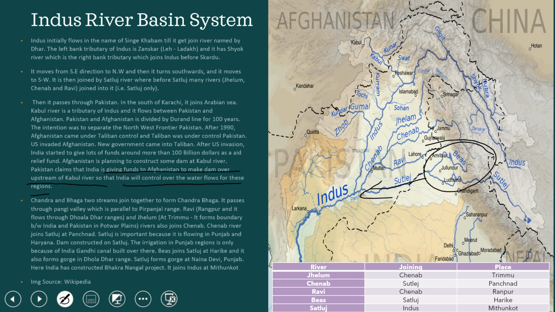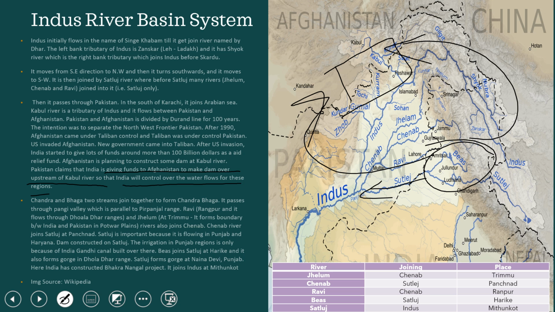Pakistan thinks India is investing in Kabul to make such dams so that Afghanistan is upstream and can control the water falling into Pakistan. This may be a strategic input of India, or India may really want to help the infrastructure development of Afghanistan, but Pakistan claims it is India's international strategy.